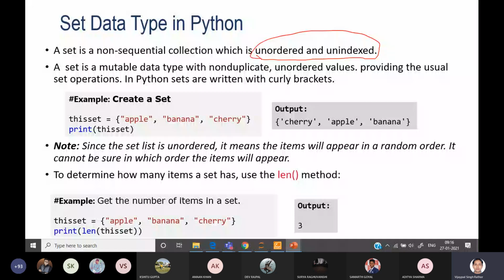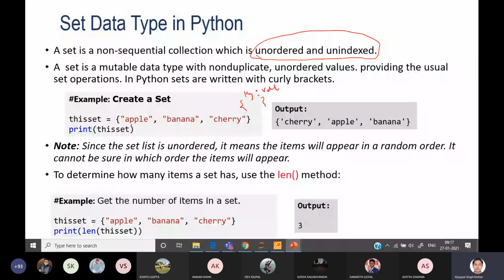Like here I am storing apple, banana, cherry. So don't confuse it with the dictionary. In the dictionary we are also using curly braces, but in the dictionary we have to specify a key as well as some value. But in the case of a set, we need to specify only values. So you can see apple, banana are the values.